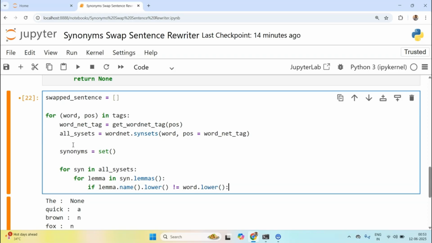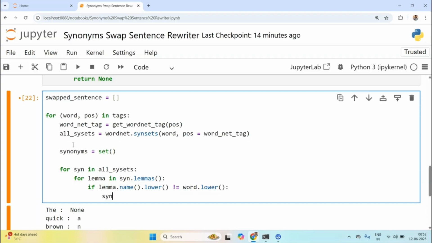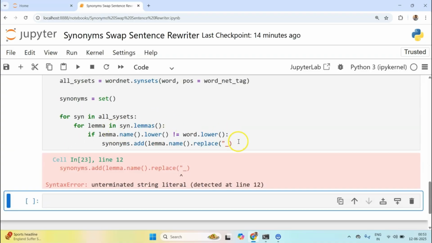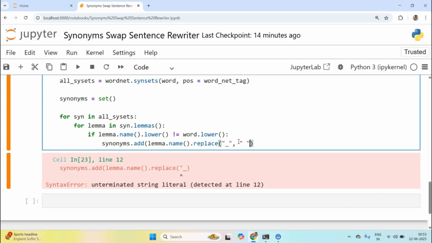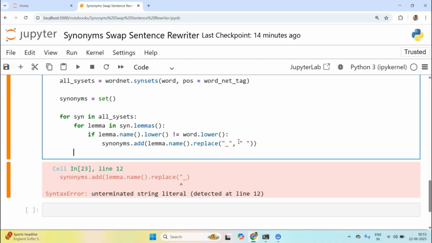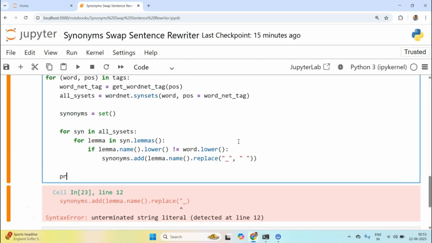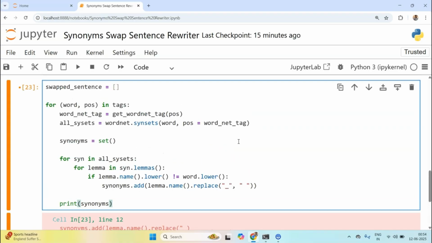If it is not, then I take my synonyms and add the lemma dot name. Sometimes the lemma name contains underscores, so I replace those underscores with spaces. So we have the synonyms, and finally what we will have is a synonyms list. For now I'll just print out the synonyms list for each word.